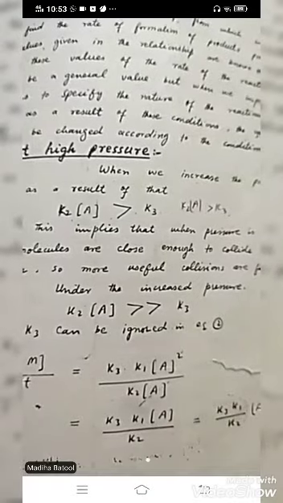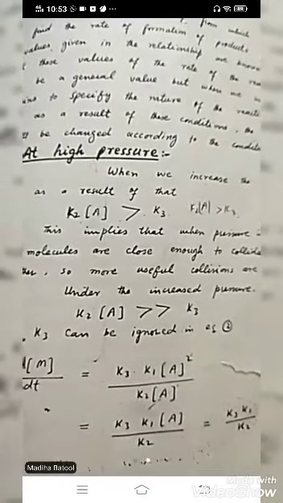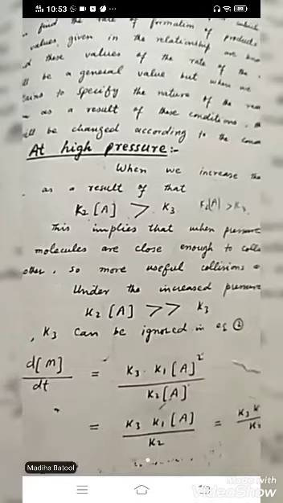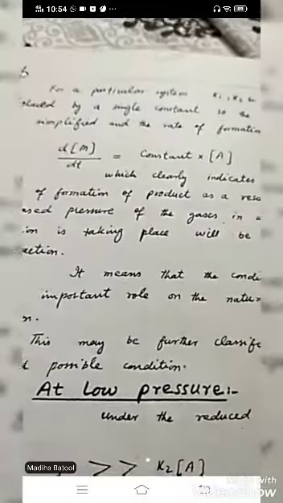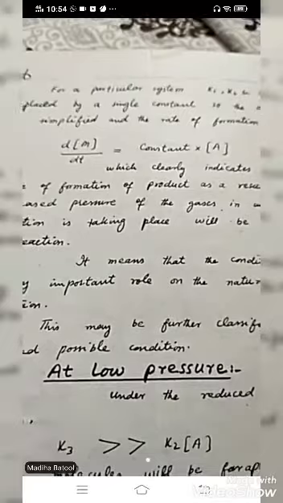If you ignore K3 in the above equation, then the value will be like this: K3, K1, K2, and A square in A. Now A will be cancelled, and the other K's, K3, K1, and K2, we generally take as a constant. Okay?